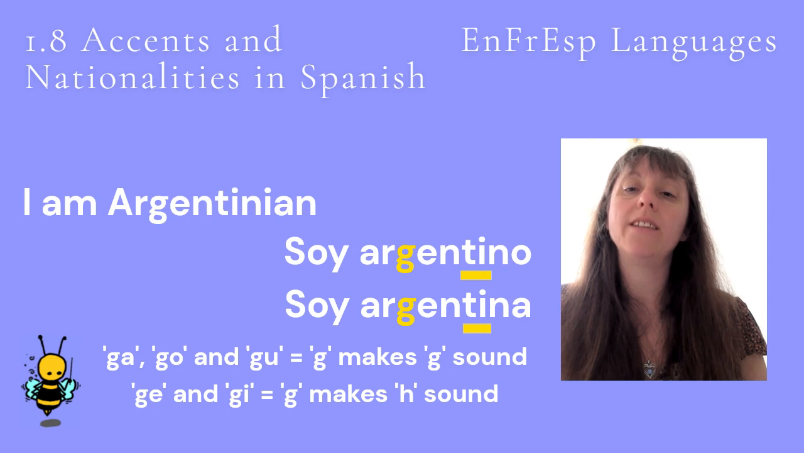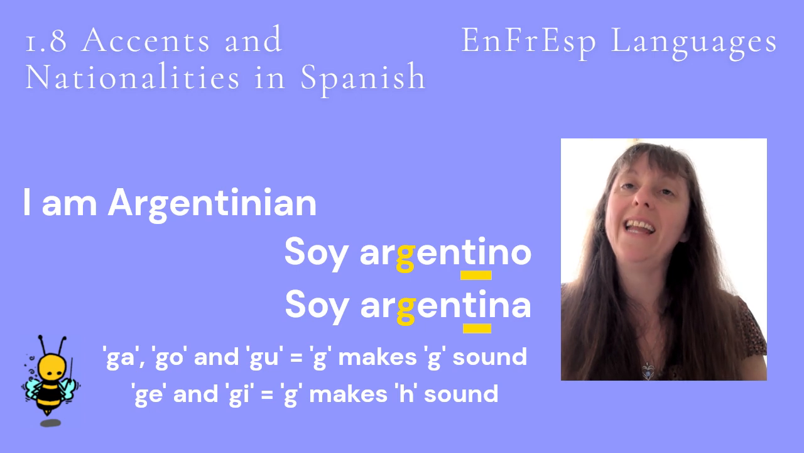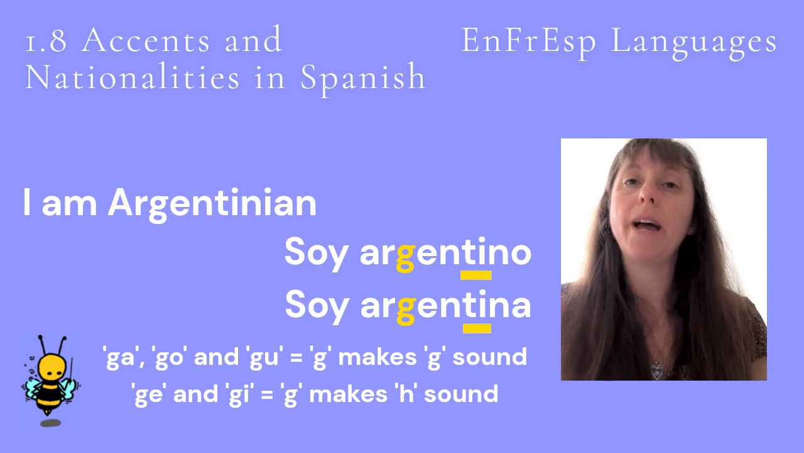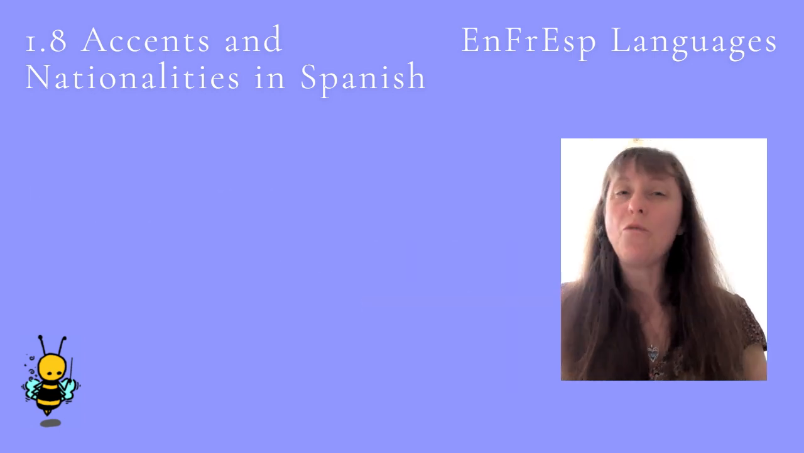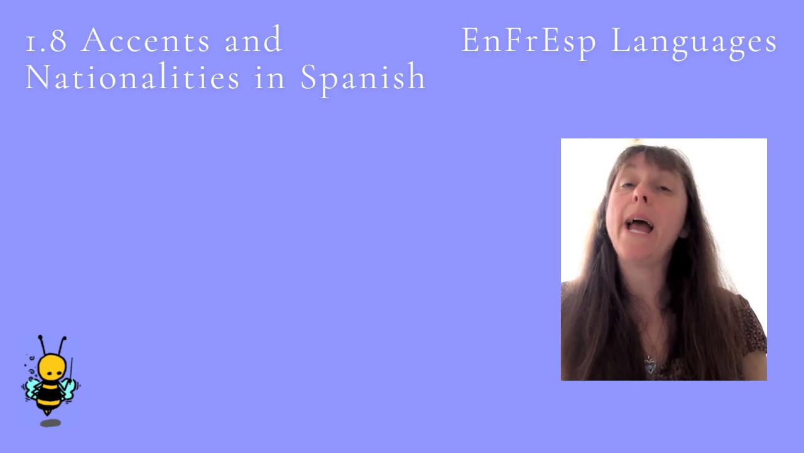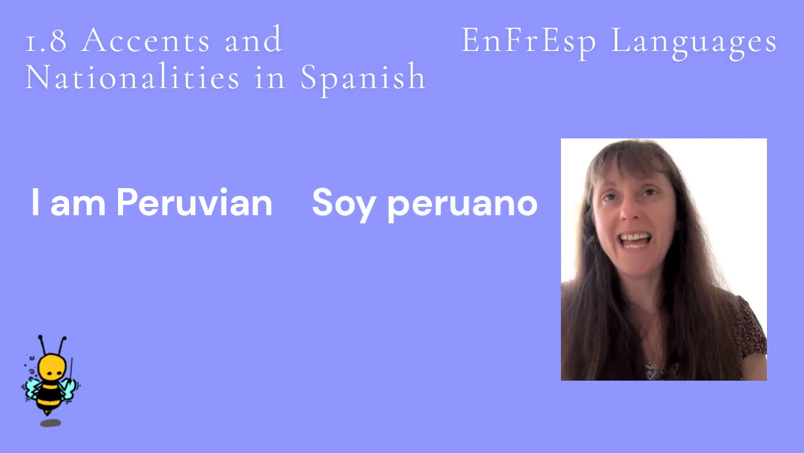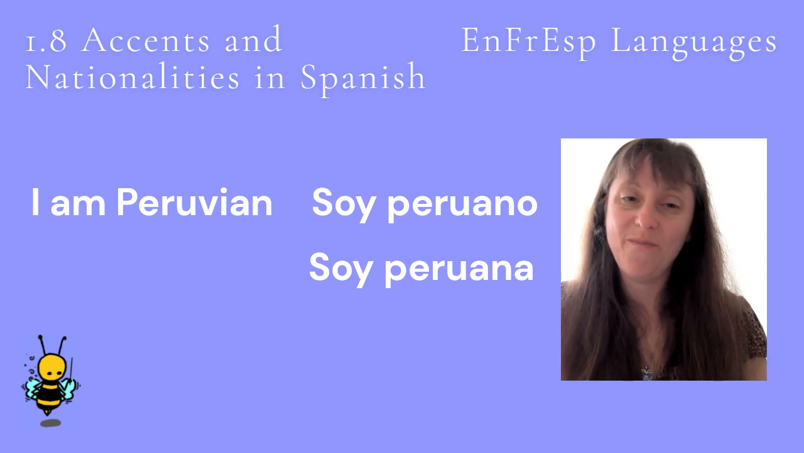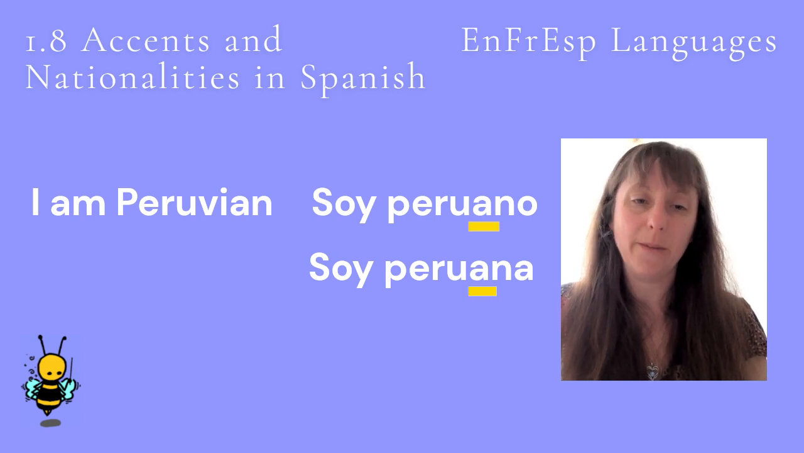So this is pronounced Argentino. Argentina. Let's hear I am Argentinian said by a male and a female again. Soy argentino. Soy argentina. Let's look at one more nationality. To say I am Peruvian, we say Soy peruano if male and Soy peruana if female. There are no accents, so the stress naturally falls on the second to last syllable.